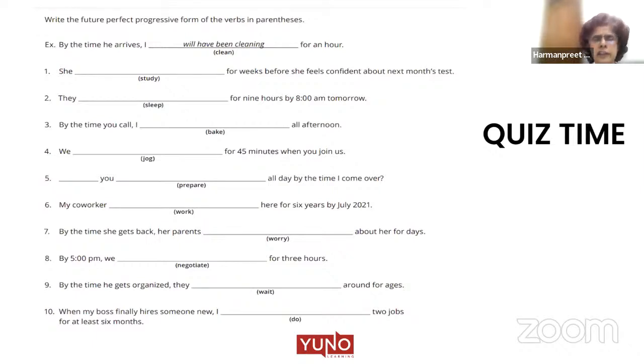Instructions: future perfect continuous. We have an example also here. By the time he arrives, future perfect continuous. Will plus have plus been plus ing. I will have been cleaning for an hour. Means by the time he arrives, my cleaning work would not be over. I would still be cleaning. So guys, I hope you remember to fill up the form also side by side.